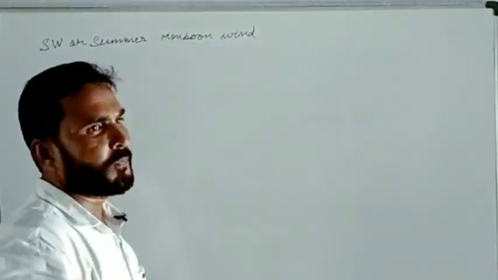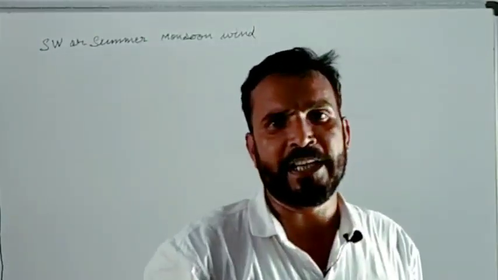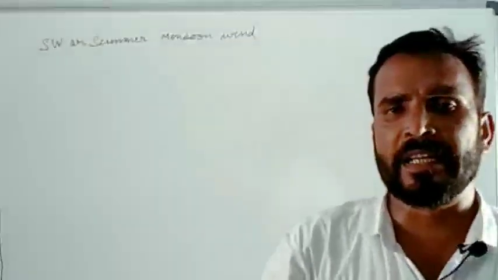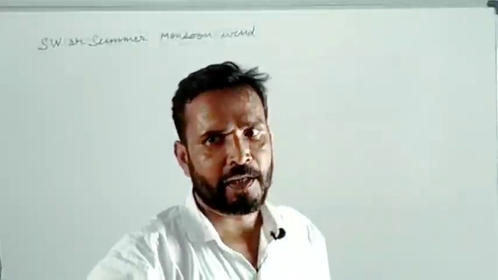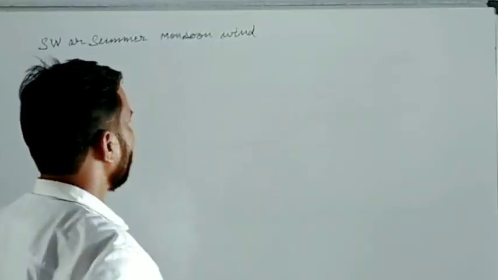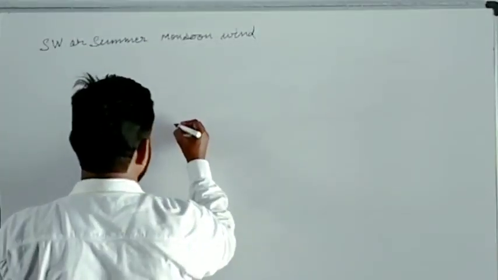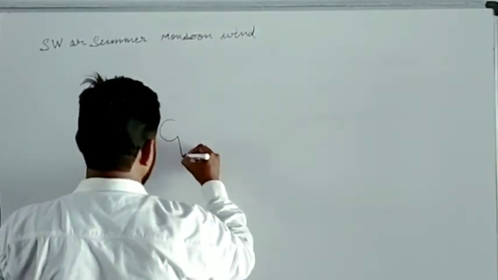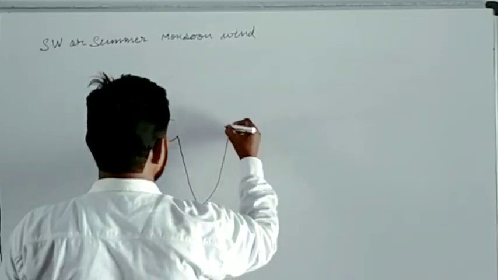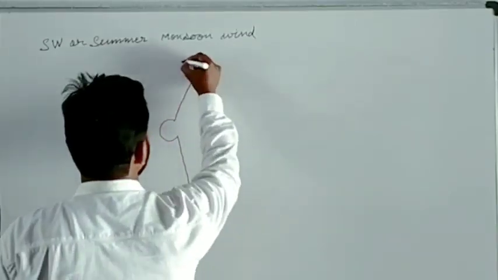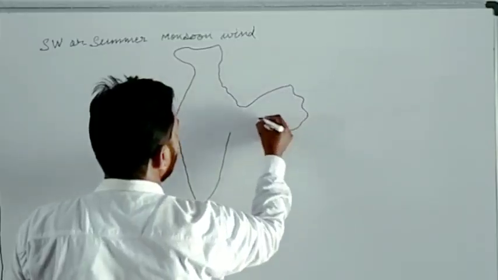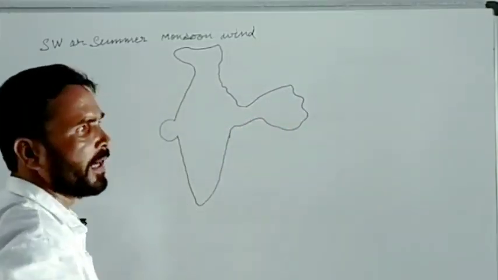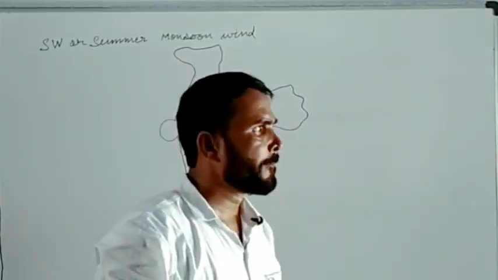As we know, our Indian subcontinent has a big coastline on the southern side, and in the south of India there is an ocean, the Indian Ocean. I have made a rough India map here.